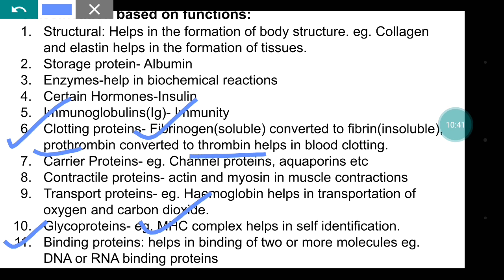Another binding protein is GTP binding protein, also known as G proteins. It helps in cell signaling, and it is present in the lower layer of the plasma membrane. So this is all about the proteins.